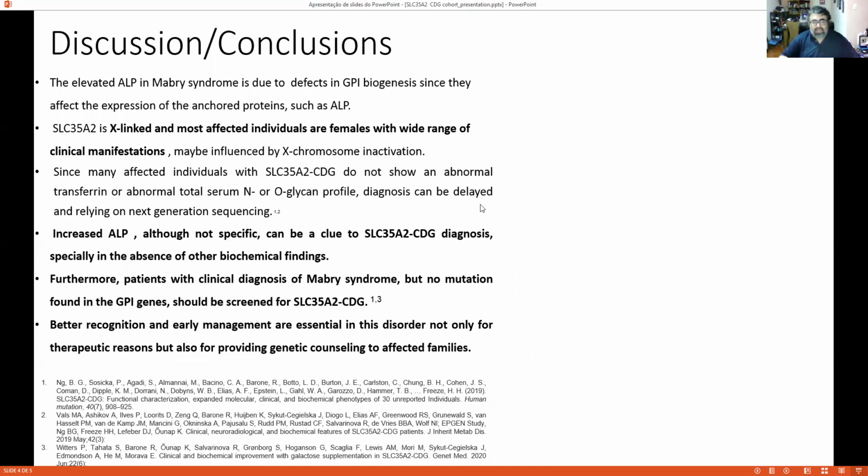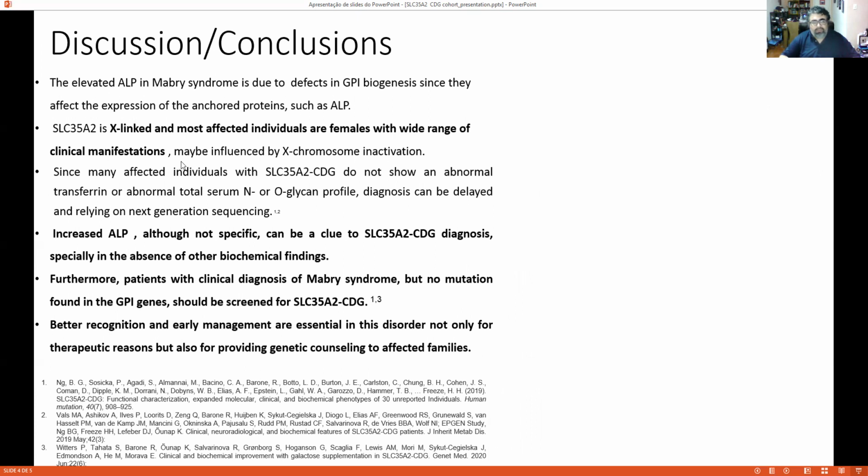We can conclude that elevated alkaline phosphatase in Mabry syndrome is related to its pathophysiology, since defects in GPI biogenesis affect the expression of anchored proteins like alkaline phosphatase, as it is an anchored protein.